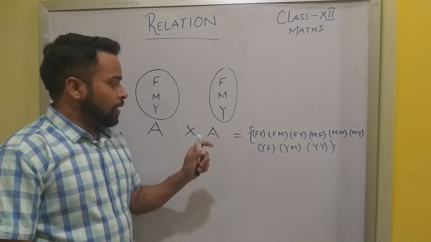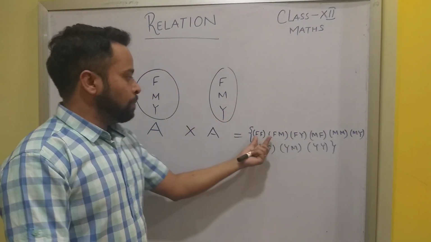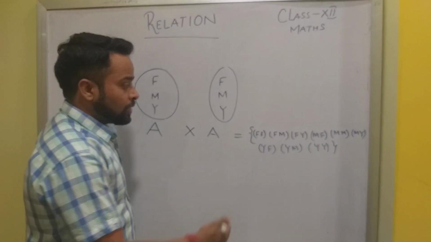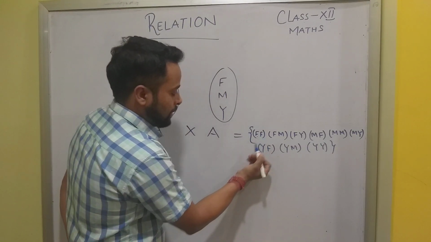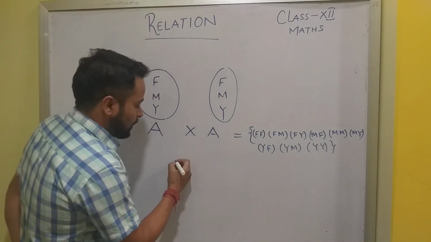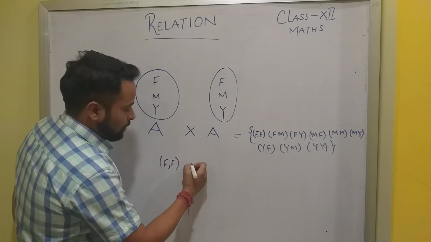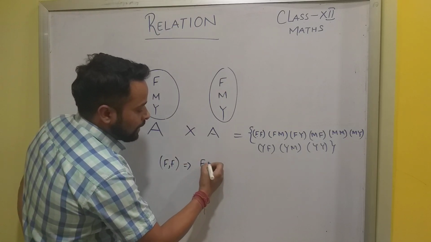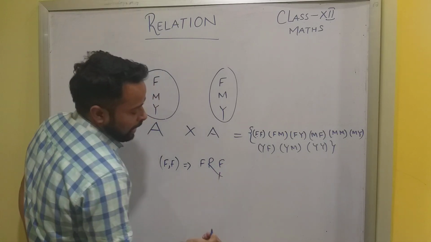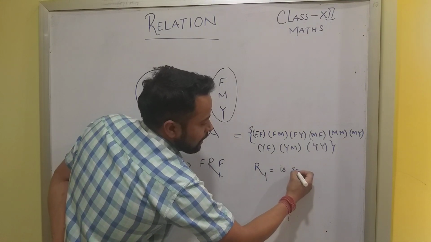Now we can understand that each possibility which has been paired is a special relation. What kind of special relation? Father and father: father is the same as father. So when I say father, father, it implies father is related to father, with a relation, say R1.